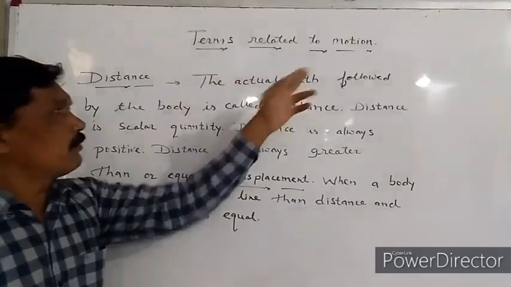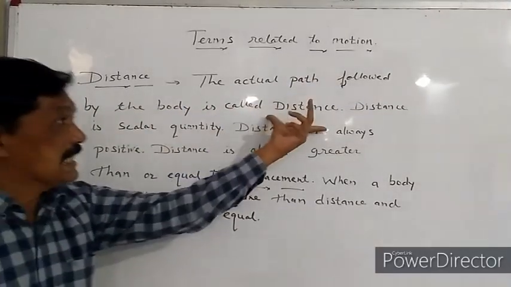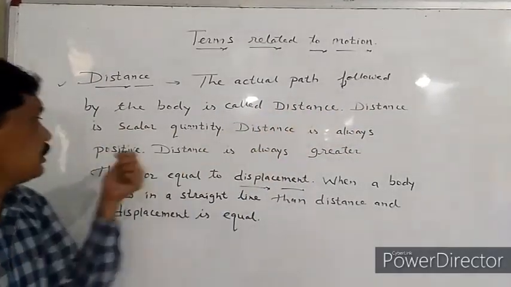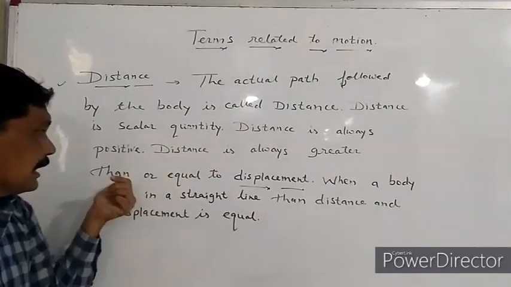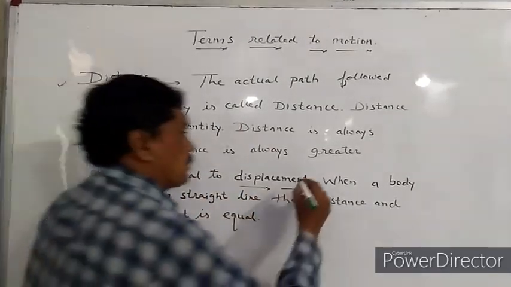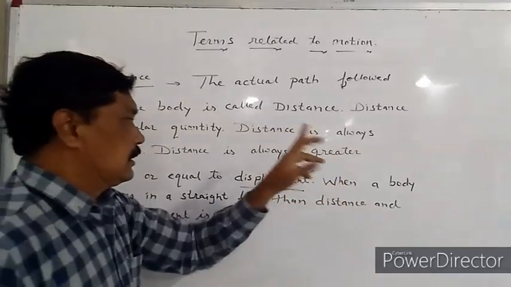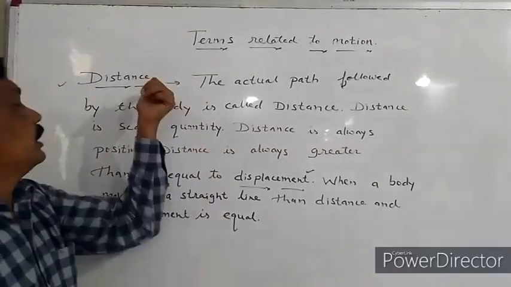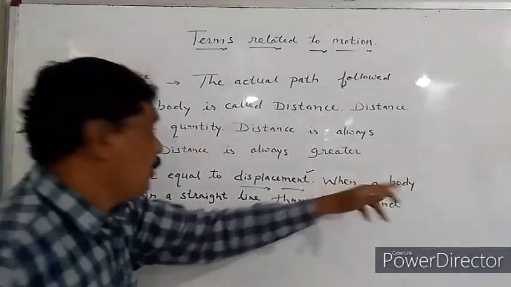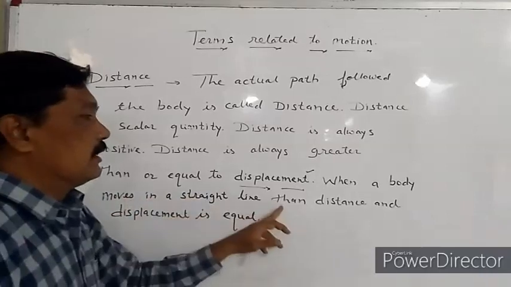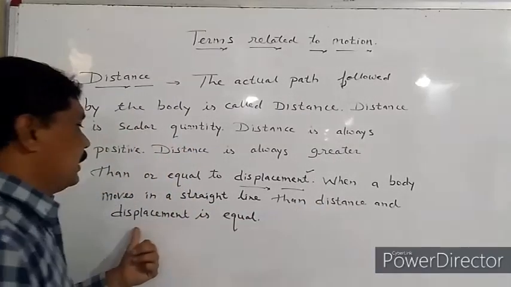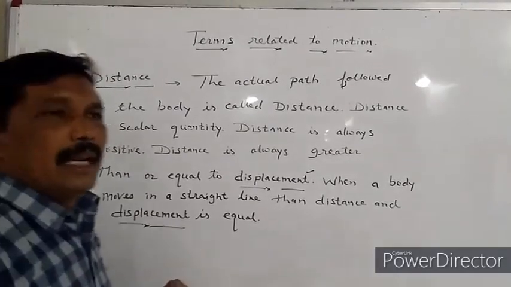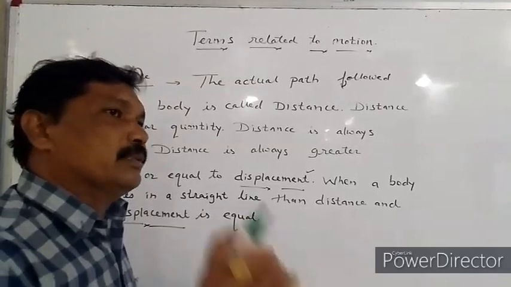The actual path followed by the body is called as distance. Distance is a scalar quantity. Distance is always positive. Distance is always greater than or equal to displacement. Displacement is a new terminology which we have studied while studying distance. When a body moves in a straight line, then distance and displacement are equal. But what is displacement? Let's have some brainstorming on displacement.